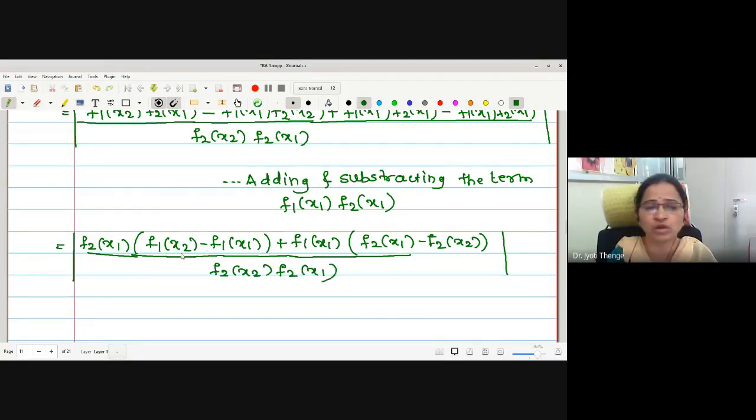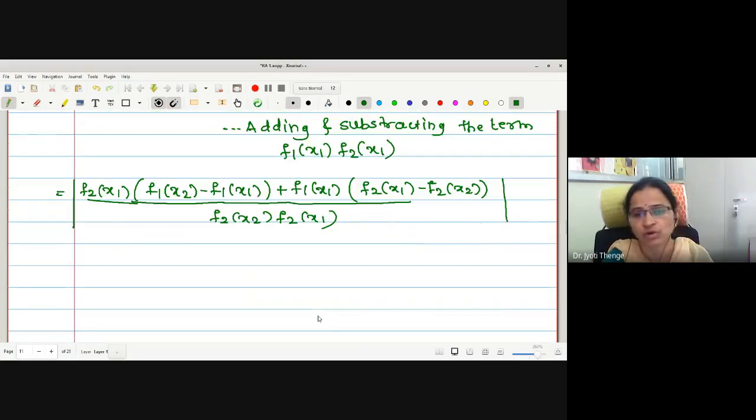Now we are in the modulus, therefore let us separate the modulus over this quotient and the addition. Therefore this equality becomes inequality, that is, less than or equal. Now we will separate the modulus over every term. What is the modulus separation giving me?